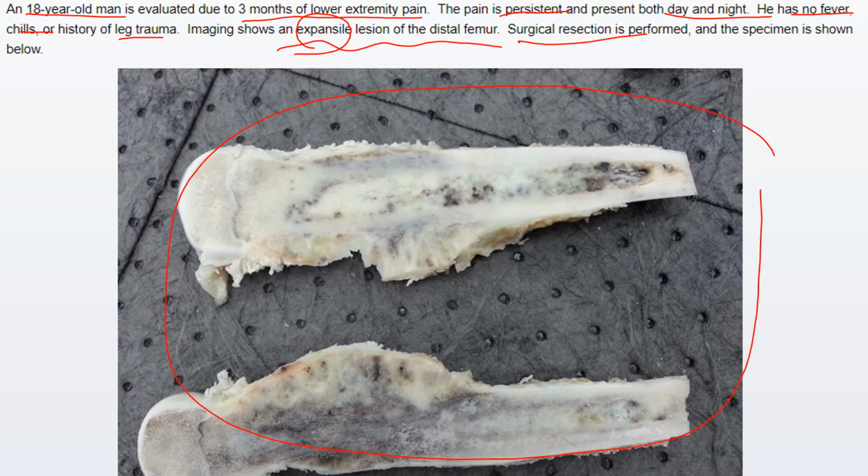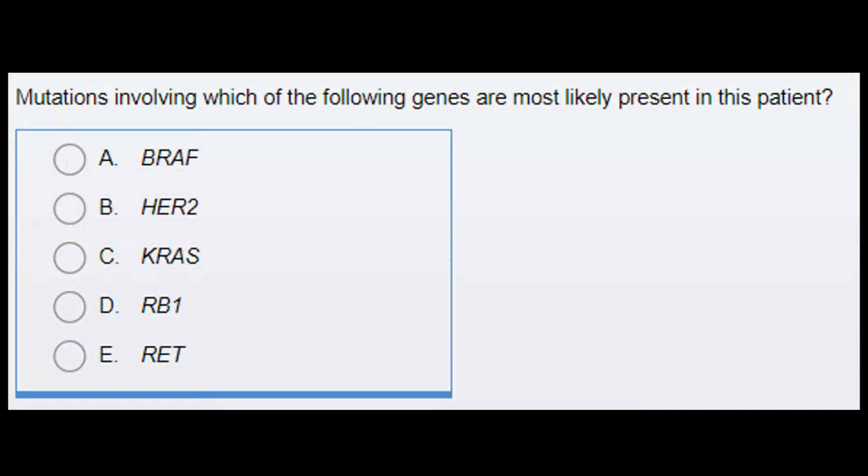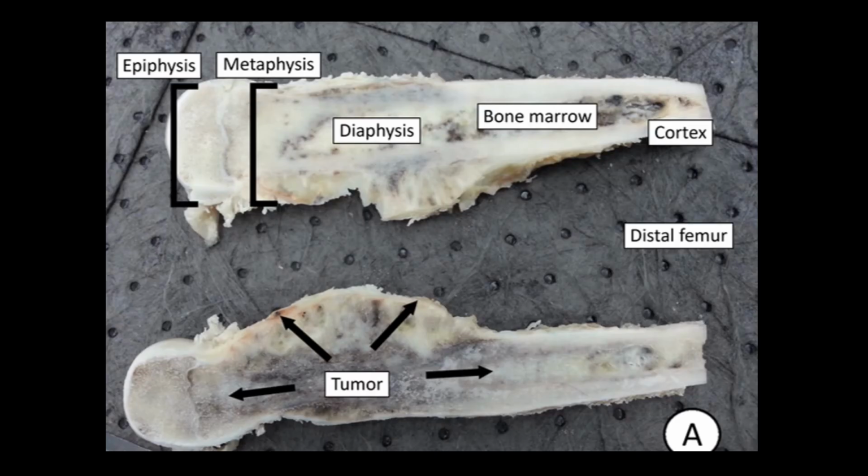So this specimen is showing the distal femur. The question is: mutation in which of the following genes will actually cause the patient's presentation? So the answer will be RB1. Now this is the picture demonstrated in the case. Here we can see the epiphysis, that is the end of the bone.